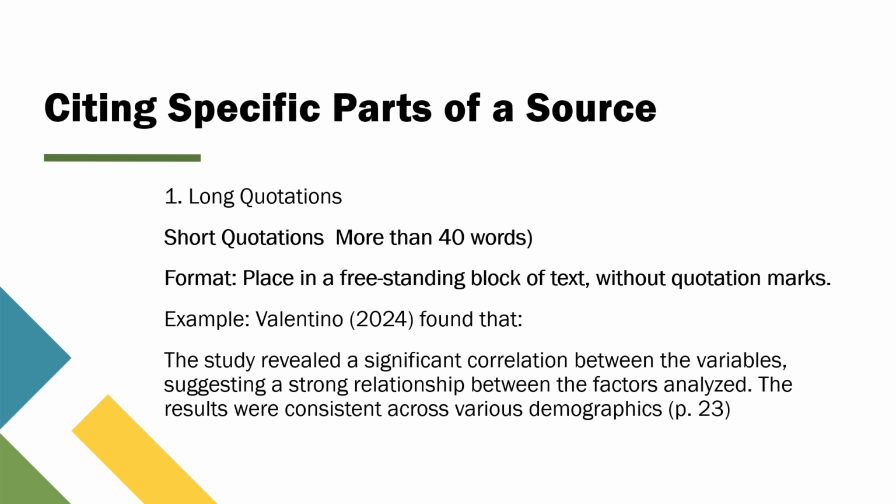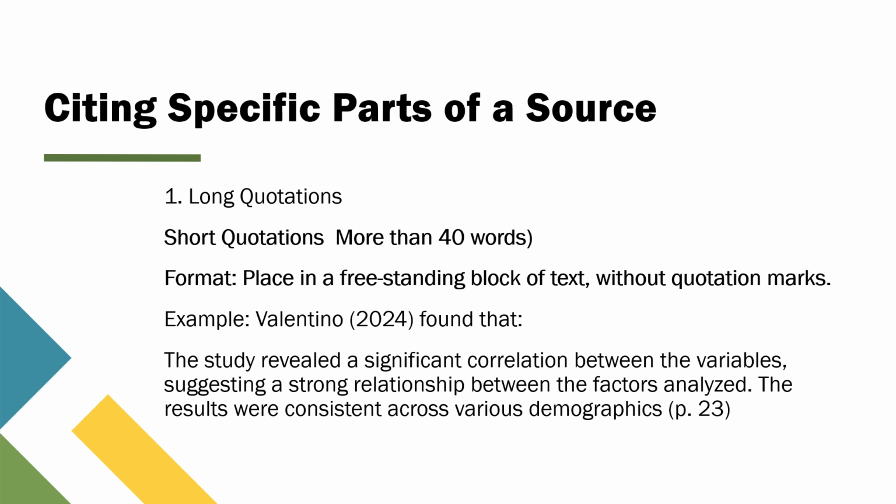Now, let's dive into how to handle long quotations in APA 7th edition. Long quotations are those that are more than 40 words long. Then, they're treated a bit differently than shorter quotes. Instead of keeping the quotation within your paragraph, you'll need to format it as a freestanding block of text. Here's how you do it. First, start on a new line. Begin a block quote on a new line, separate from the rest of your text.